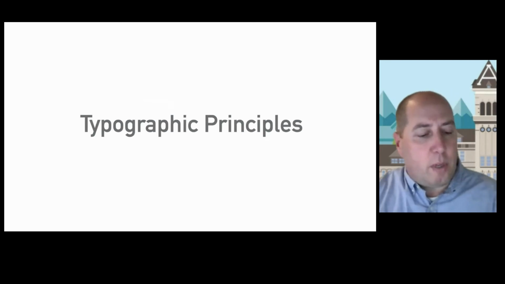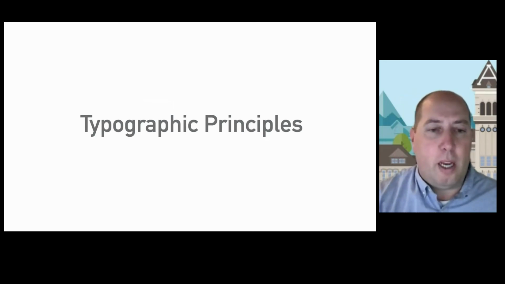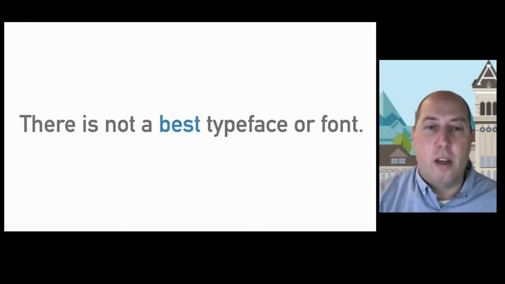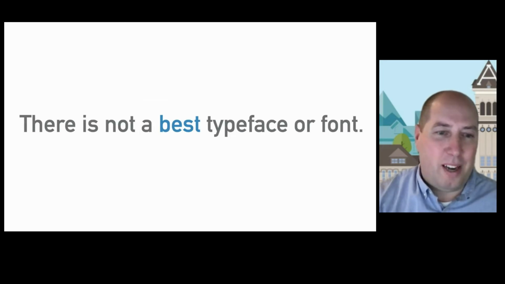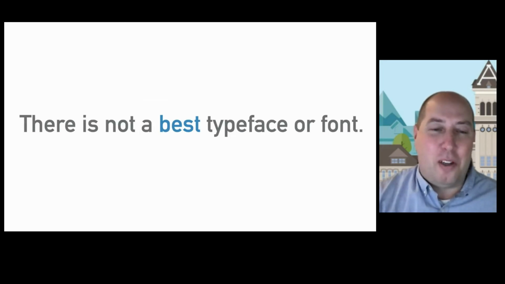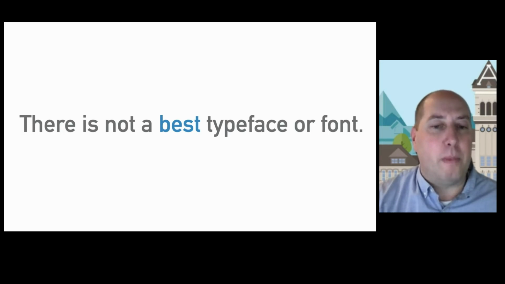So let's get into some typographic principles that can help here, the things that hopefully we can avoid derailing or slowing down that reading process. First of all, there is not a best typeface or font. The general principle is that simplicity is important, but it's not always vital. Most important is that the typeface be familiar or becomes easily familiar.